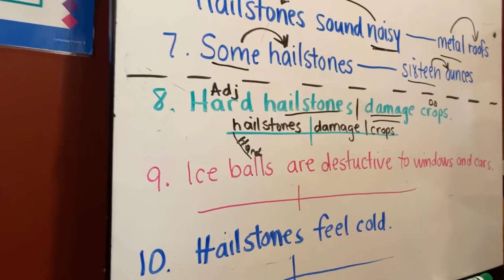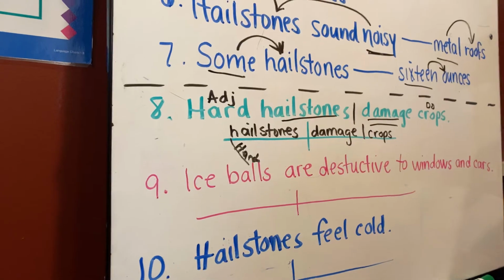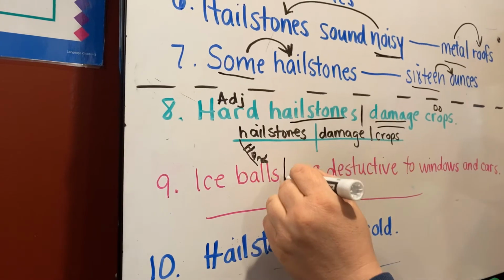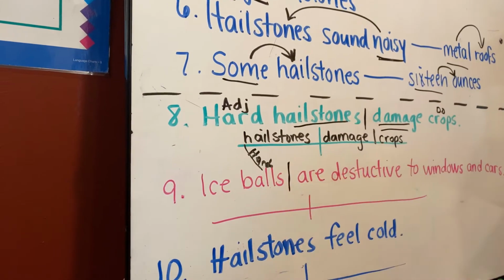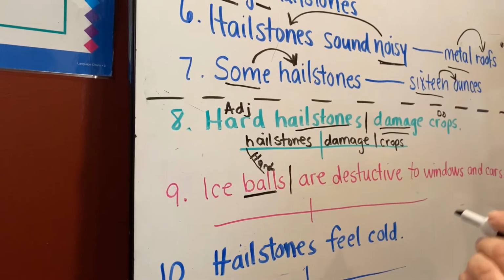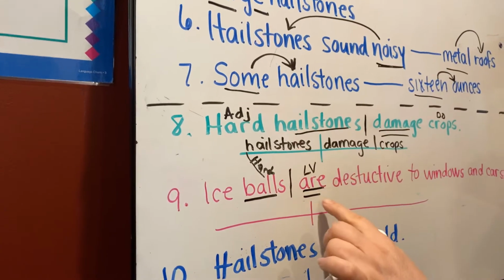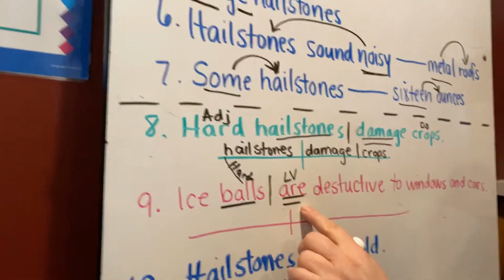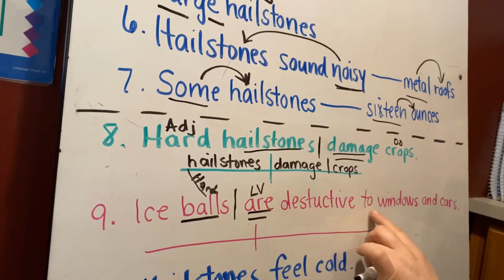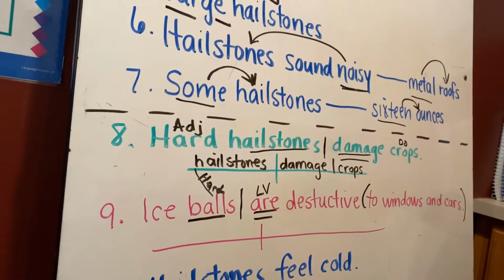Number 9. Ice balls are destructive to windows and cars. Okay. So where does this sentence divide between subject and predicate? Right in between balls and are. Okay. What is the subject? The subject is balls. What is the linking verb? The linking verb is are, and we're going to label it linking verb because that tells us something. Okay, before we go on any further, let's see if we can find a prepositional phrase, because we like to get those out of the way. To windows and cars is a prepositional phrase. So now we don't need to think about those words anymore for right now.